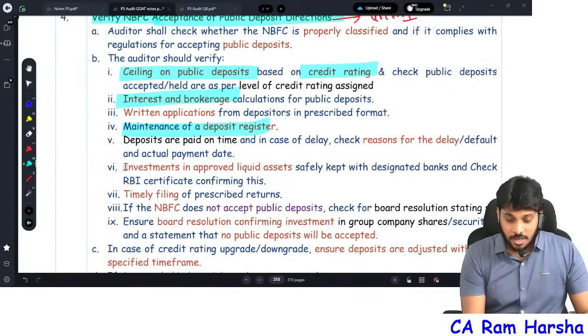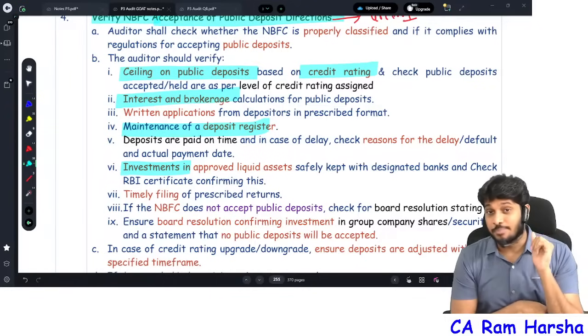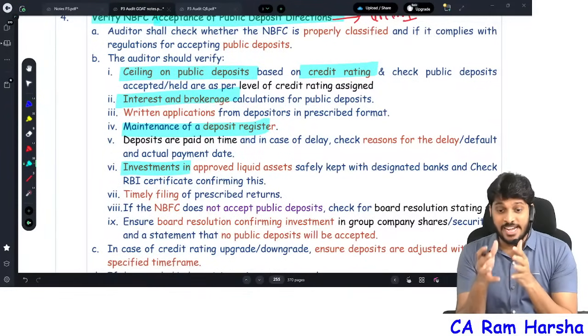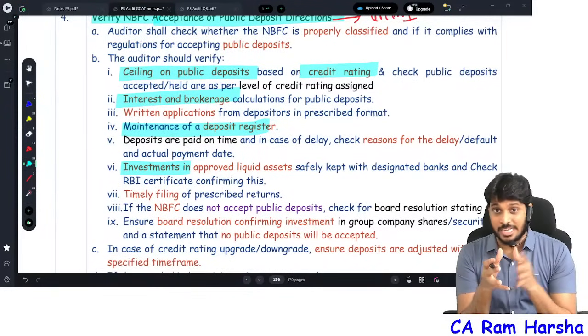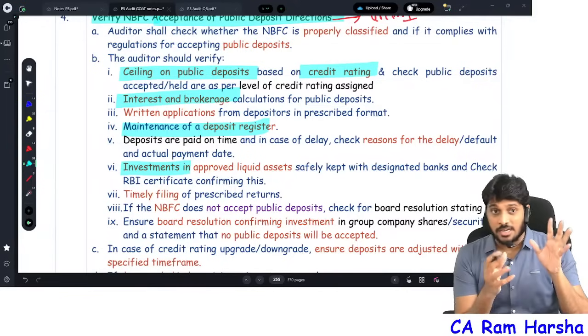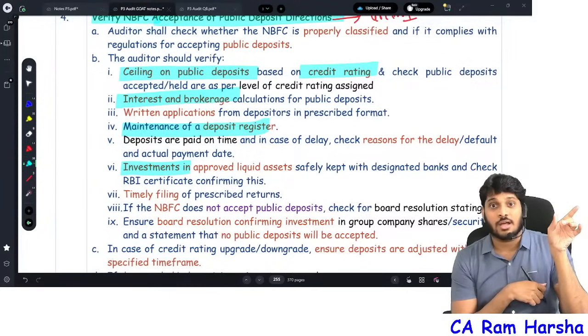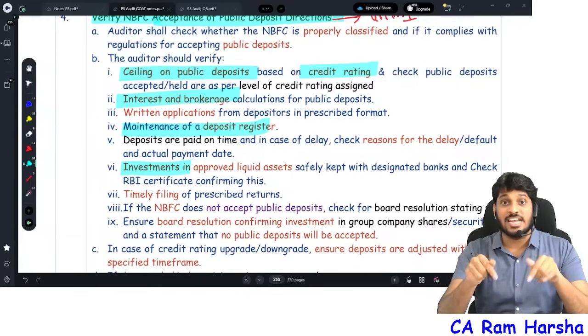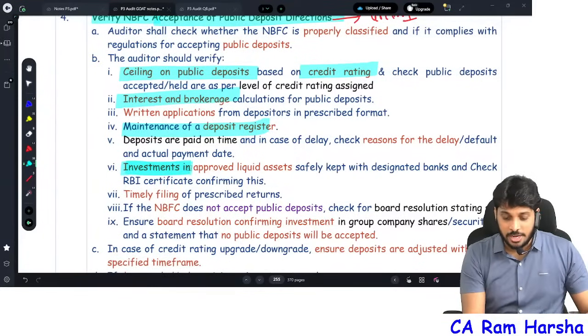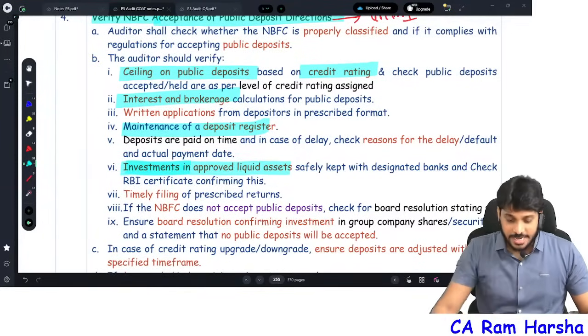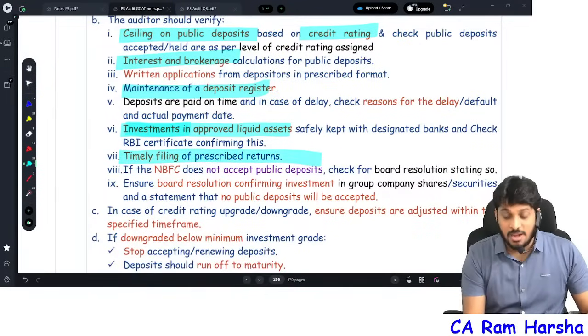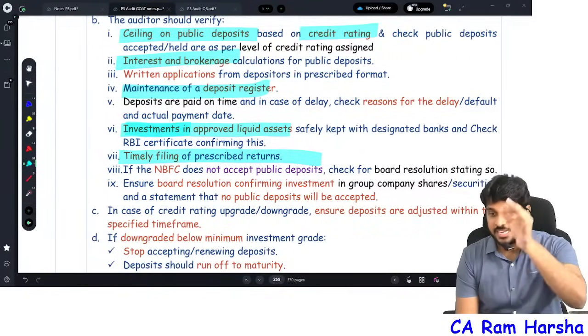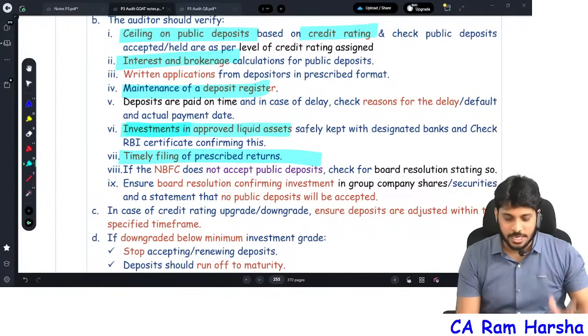A Nidhi company has to maintain 10% unencumbered term deposits. What is that? It is liquid assets. A bank has to maintain SLR and CRR; NBFCs have to maintain liquid assets. So they need to invest in approved liquid assets. And they need to timely file returns with RBI regarding liquid assets and all the deposits.